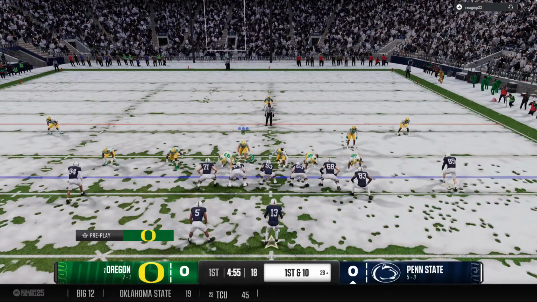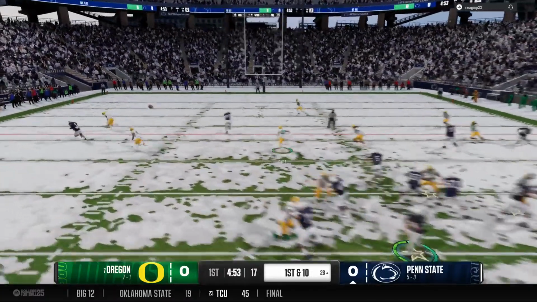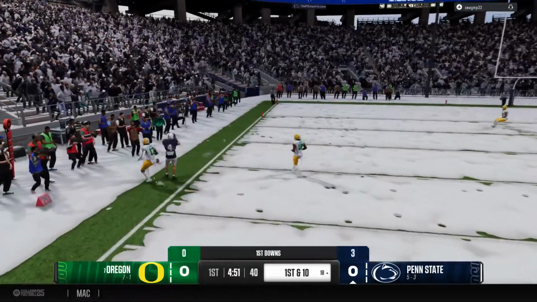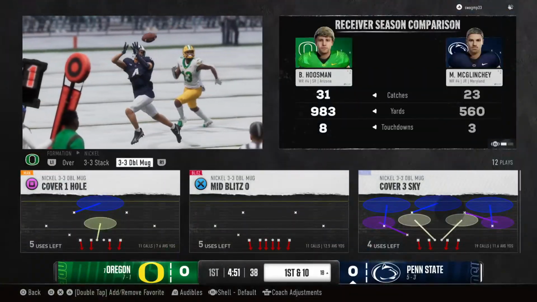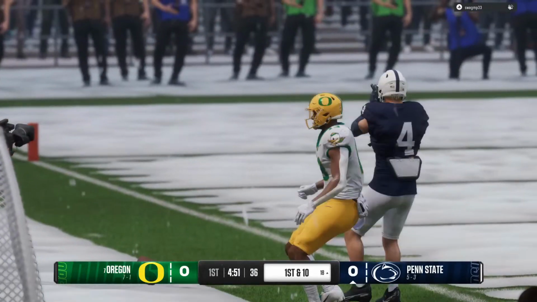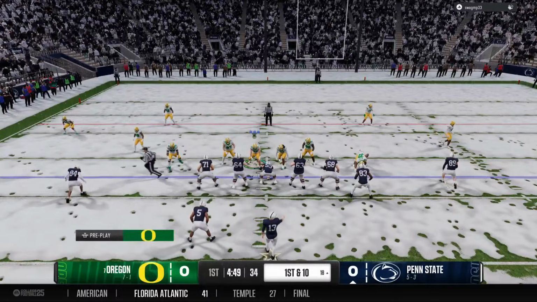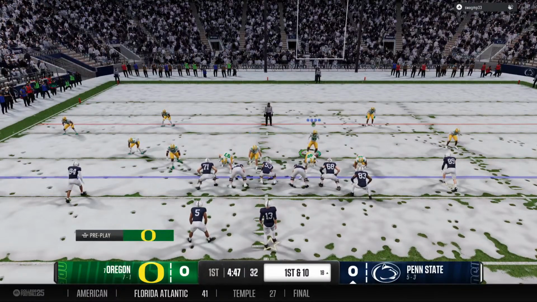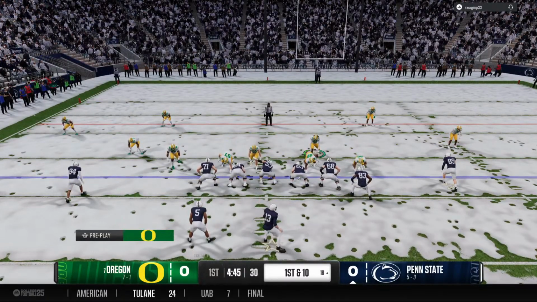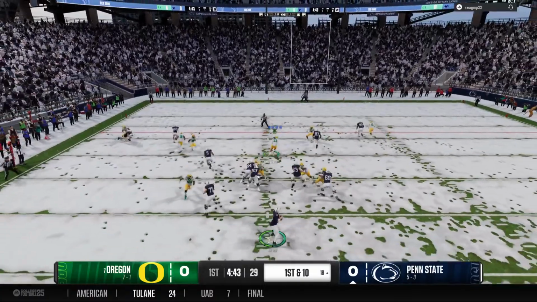They'll throw it on first down. Good timing on the quick out. And he'll step out of bounds after a very productive play. Down to the 18-yard line, it's 1st and 10. Now from inside the red zone.